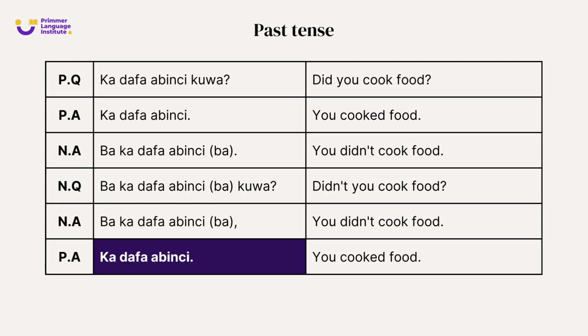Positive answer: Ka dafa abinci, you cooked food. So what will you study? Past tense is ka and baka. Ka means you did. Baka, you didn't. That is all.